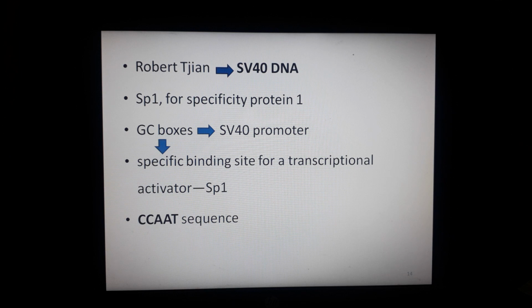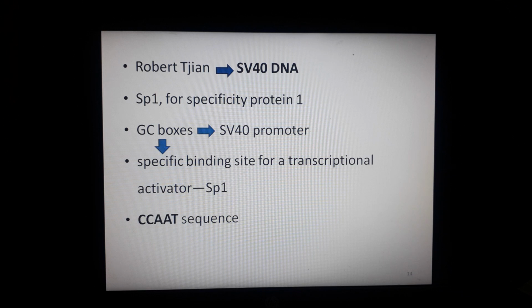The stimulation of transcription by SP1 was found to depend on the presence of the GC box. We have discussed what the GC box is in the SV40 promoter. If these sequences were deleted, meaning if the GC boxes were deleted, stimulation by SP1 was abolished.